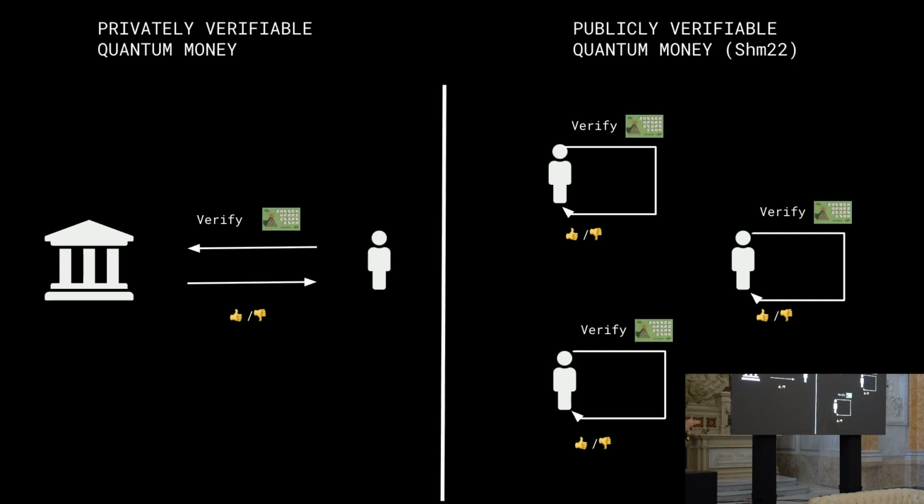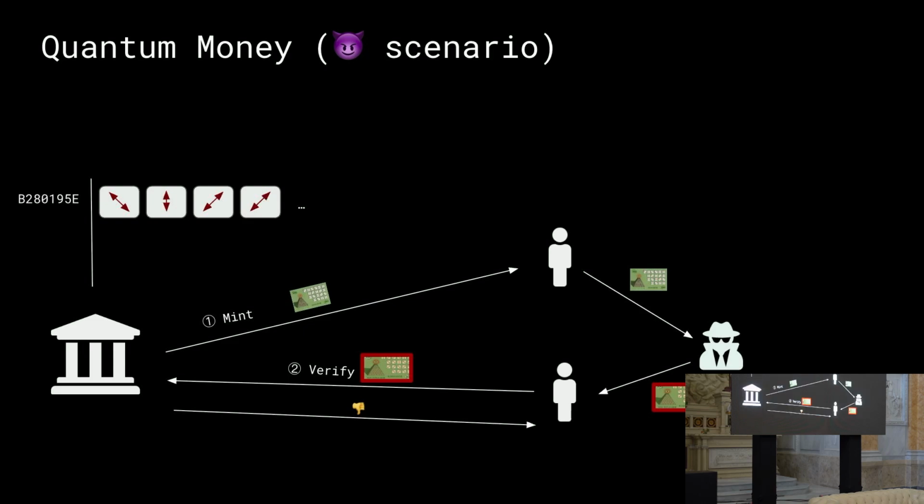And there's the upgrade, which I call quantum money plus in the title, but technically it's called publicly verifiable quantum money or public key quantum money, which allows every user to verify the legitimacy, the correctness of a banknote by themselves. And this seems a bit tricky because the way we described it before was that the verification algorithm was run by the bank because they had access to this database and they could verify a state against this database.